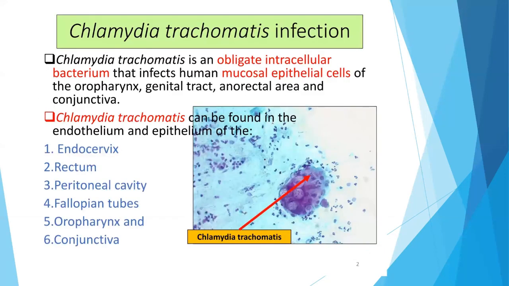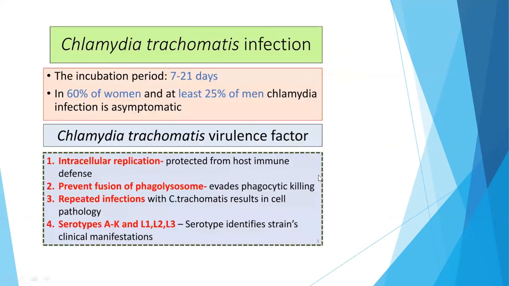So, Chlamydia trachomatis infection. Chlamydia trachomatis is an obligate intracellular bacterium that infects the human mucosal epithelial cells of the oropharynx, genital tract, anorectal area, and conjunctiva. Chlamydia trachomatis can be found in the endothelium and epithelium of the endocervix, rectum, peritoneal cavity, fallopian tubes, oropharynx, and conjunctiva. And this is the picture of Chlamydia trachomatis.